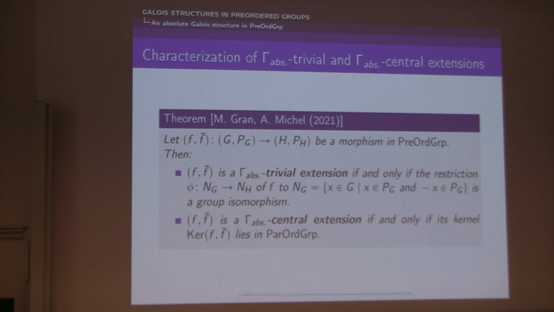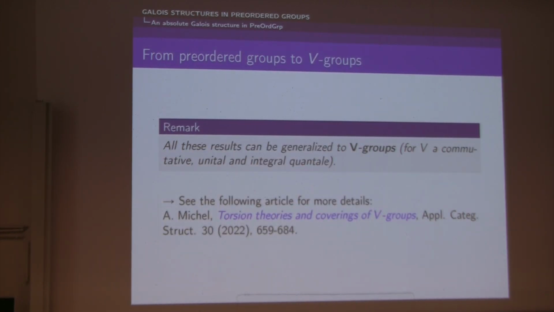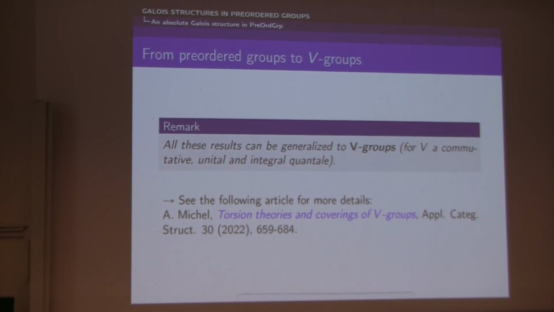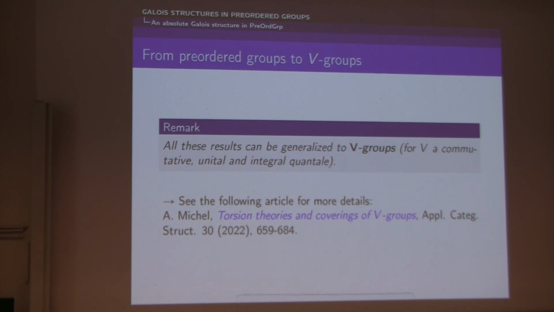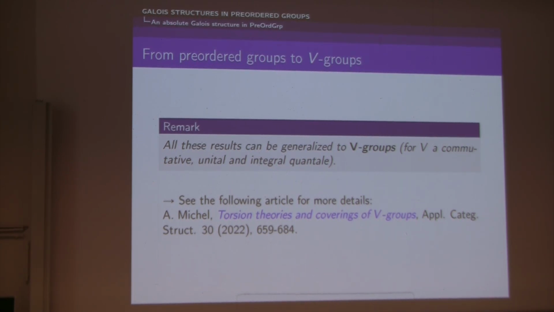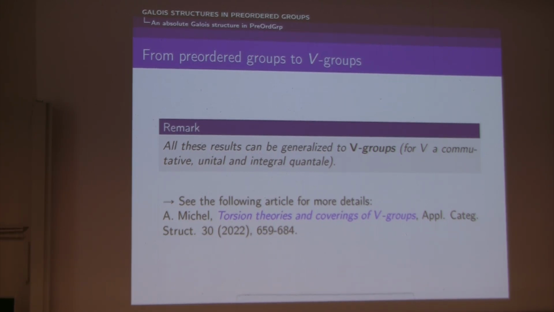And what is nice also is that these results can be generalized to V-groups, for V a commutative, unital and integral quantale. So for example, this can be generalized to Lawvere metric groups, Lawvere ultrametric groups, or also probabilistic metric groups, for instance. So for more details, you can refer to this paper.